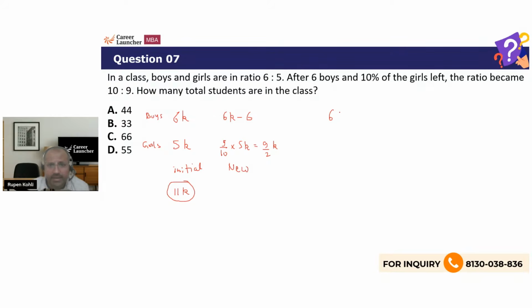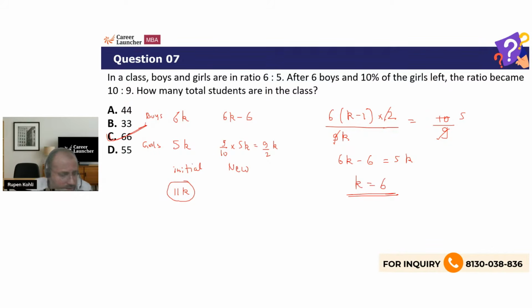So 6k minus 6, or 6 times k minus 1, boys to girls, 6k minus 6 upon 9k by 2. 2 I will bring on the top, 9k by 2. This ratio is what? 10 by 9. Just solve this now. That's all. ये 9 cancel हो गया. This 2 will cancel. And now I can simplify. So this is giving me 6k minus 6, and k comes over here as 5k, or simply I'm getting k to be 6. So this 11k is therefore what? 66 students.